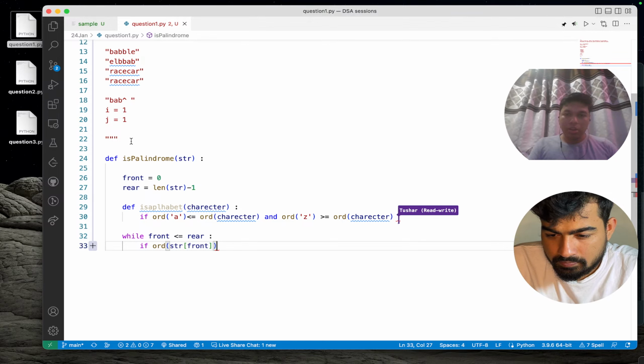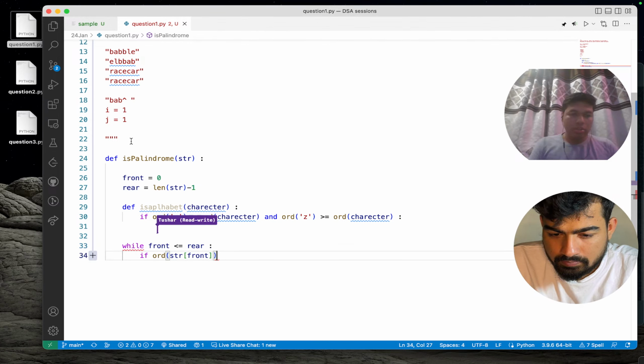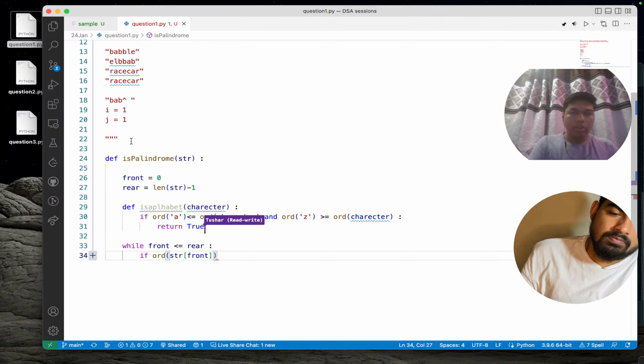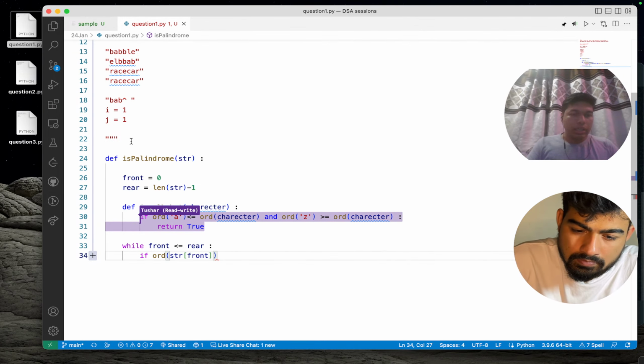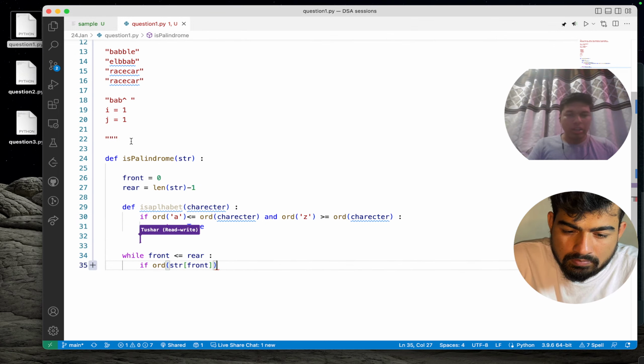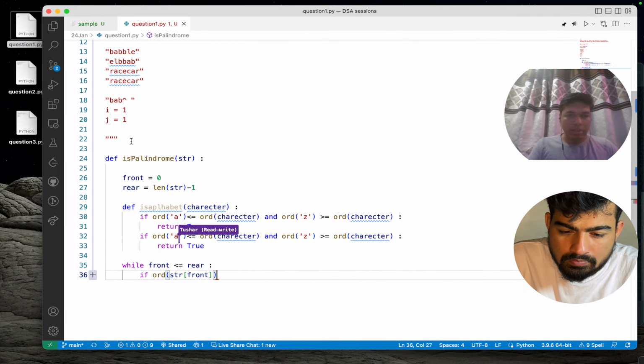This is for lowercase, so we can simply return true, and we can similarly do it for uppercase also. We could have done it in the same condition, but it would be too long, so I'm writing it this way.